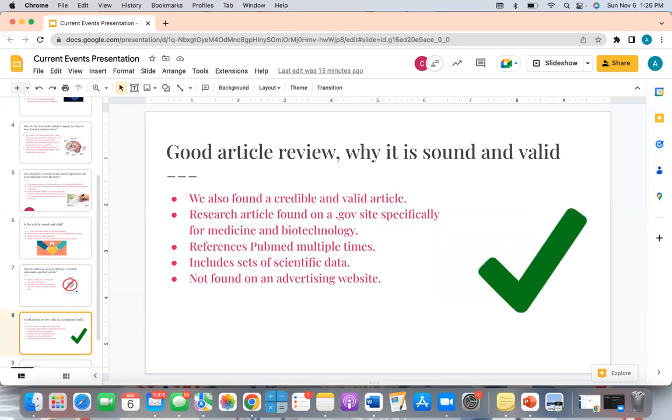Because we chose to present an unreliable article, we also decided to include an article covering a similar topic that is a sound and valid article. This article was found on a .gov website specifically for medicine and biotechnology. It references PubMed several times, includes sets of scientific data, and is not found on an advertising website.